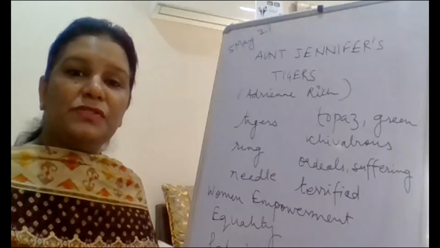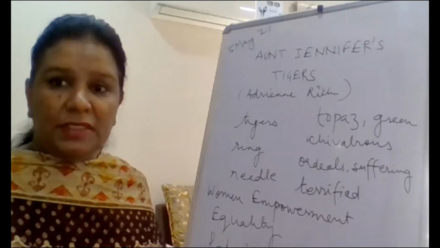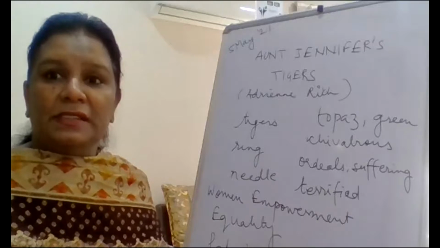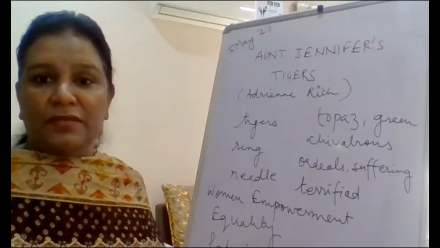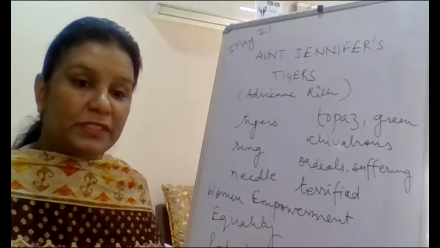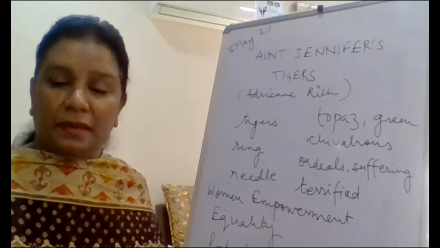And she has become so meek, so timid, so terrified that it is quite surprising to see that a woman who has never raised her voice, who has never spoken for herself, gathers the courage to embroider tigers.